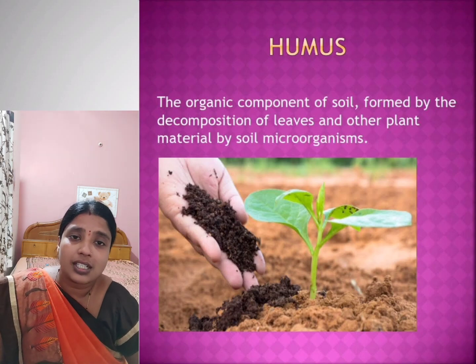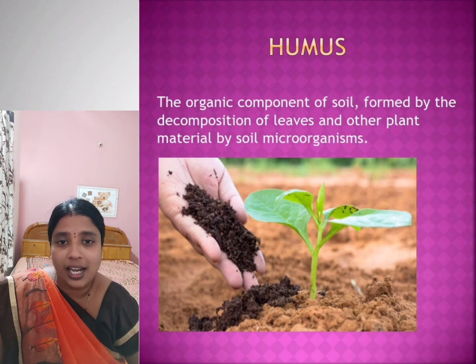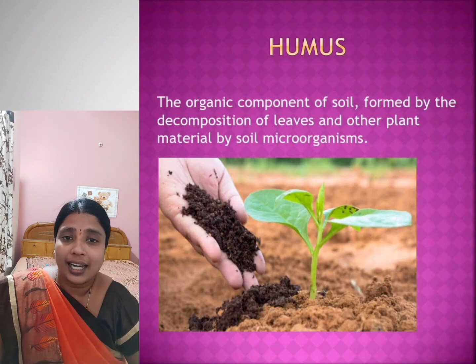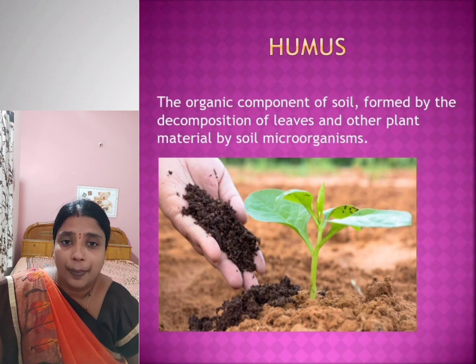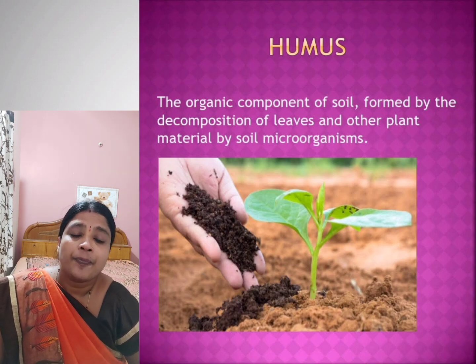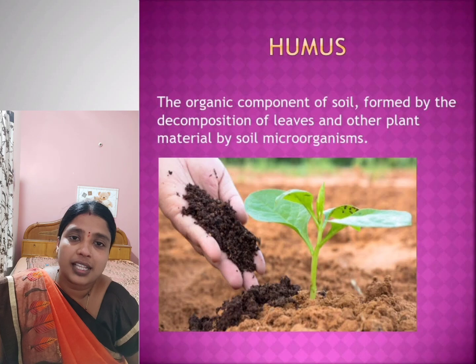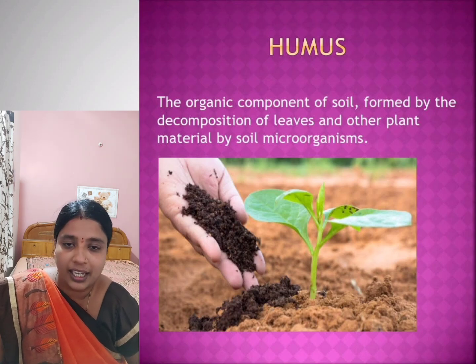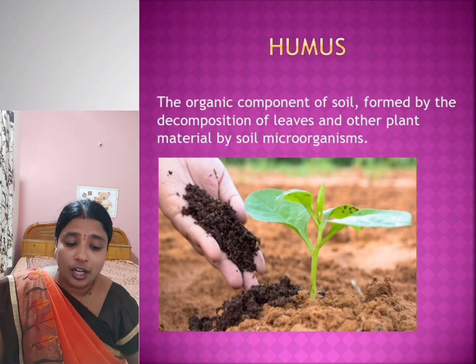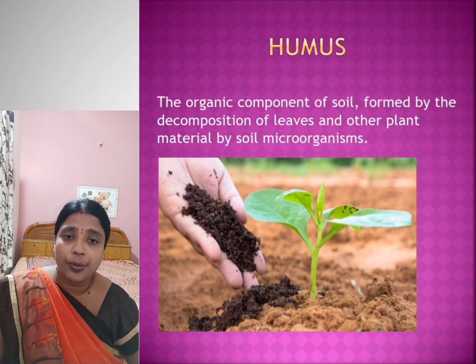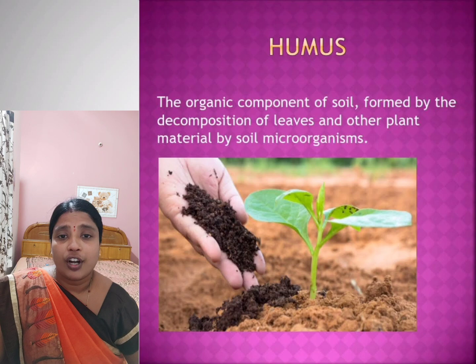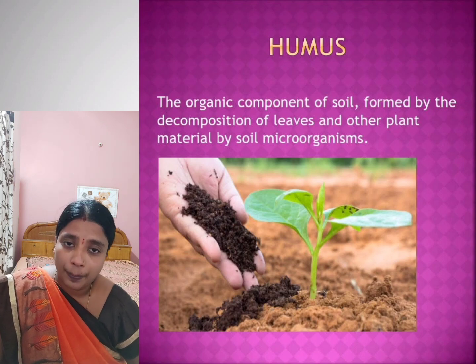They decompose the leaves and other plant material. Once a plant dies, these organisms decompose that plant material, and this organic component, or humus, is very good for the growth of the plants.